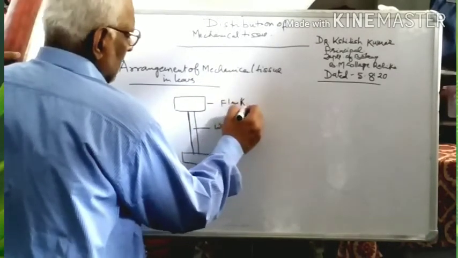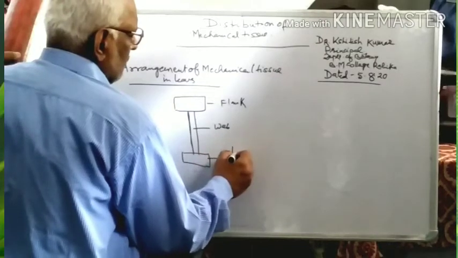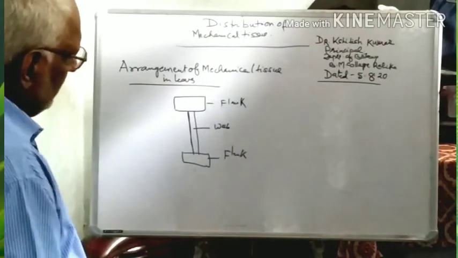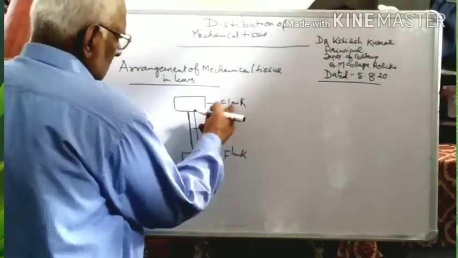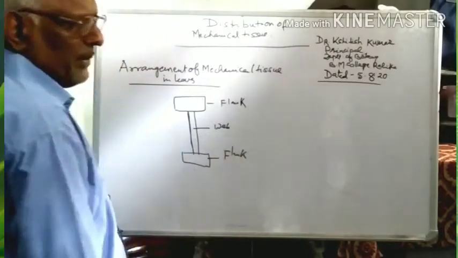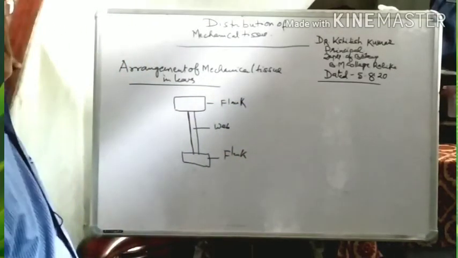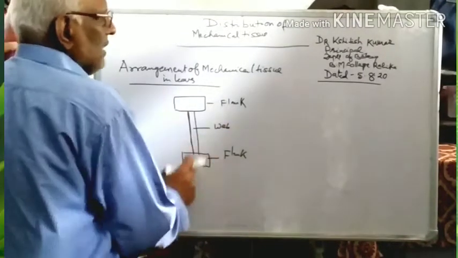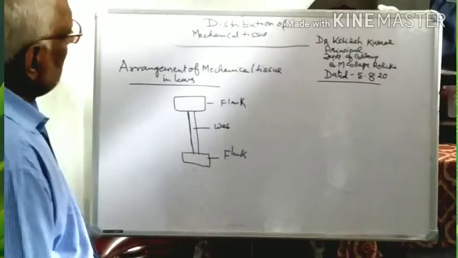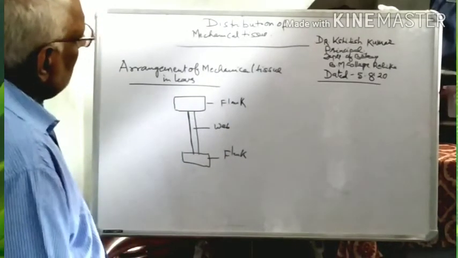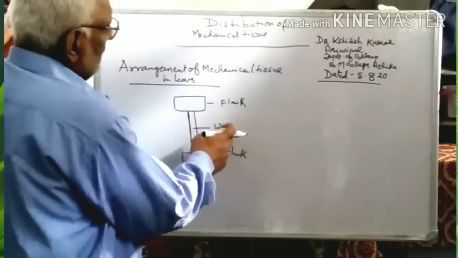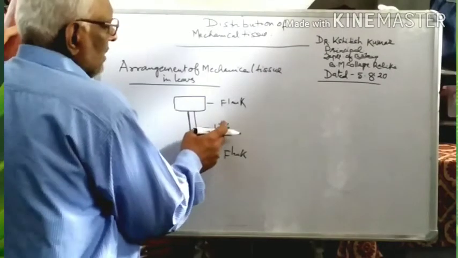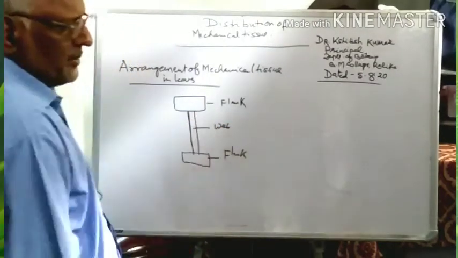Such an arrangement of mechanical tissue is also found inside the leaf. Here the flanks are generally made up of mechanical tissue like collenchyma and sclerenchyma, whereas the web is generally of parenchymatous nature. Sometimes the vascular bundles are arranged so that they form a wave-like structure.